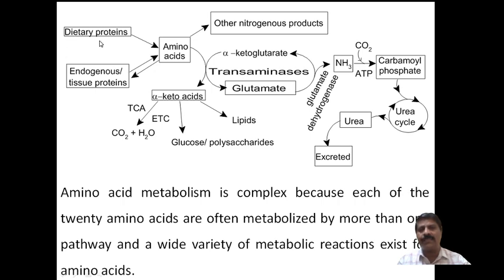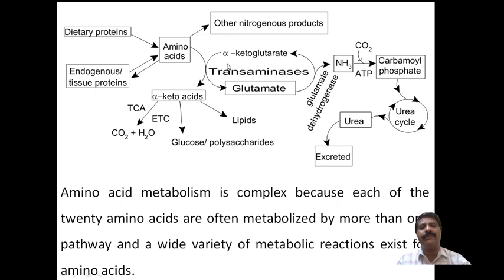First, we take food in the form of our diet, in the form of proteins, and that is converted under digestion. First it converts into simple amino acids. The simple amino acids convert into three main products. These are the three uses of that conversion. One is that endogenous tissue proteins will be formed, another is that it is used for the conversion of other nitrogenous products, and the third one is it reacts with